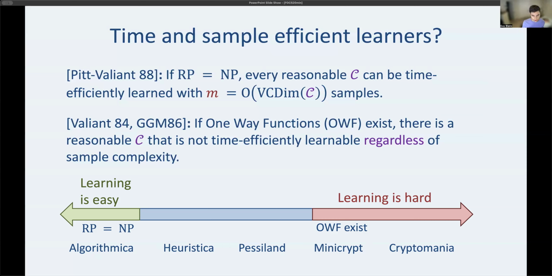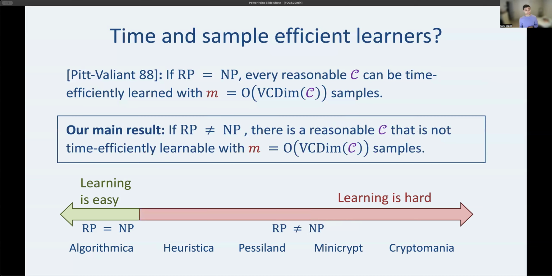Okay, so our main result, or at least the first way I'm going to state it, is showing that in fact there is no gap, that if P is not equal to NP, then there is a concept class that is hard to time and sample efficiently learn. In our lower bound, it goes actually a bit beyond VC dimension. It doesn't say it's just hard to learn with VC dimension samples. There's a gap there. We'll see more about that later.